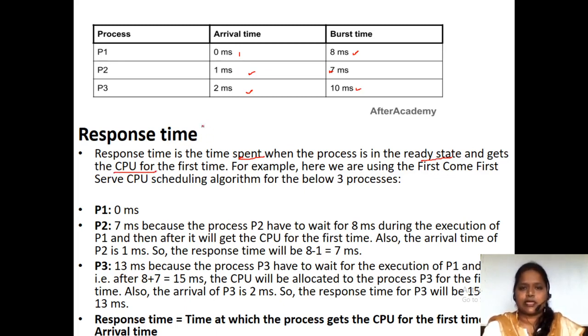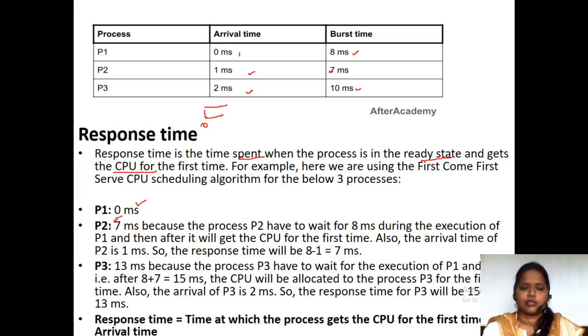So here P1 response time is 0 milliseconds, as its arrival time is 0. Here the P2 response time is 7 milliseconds.